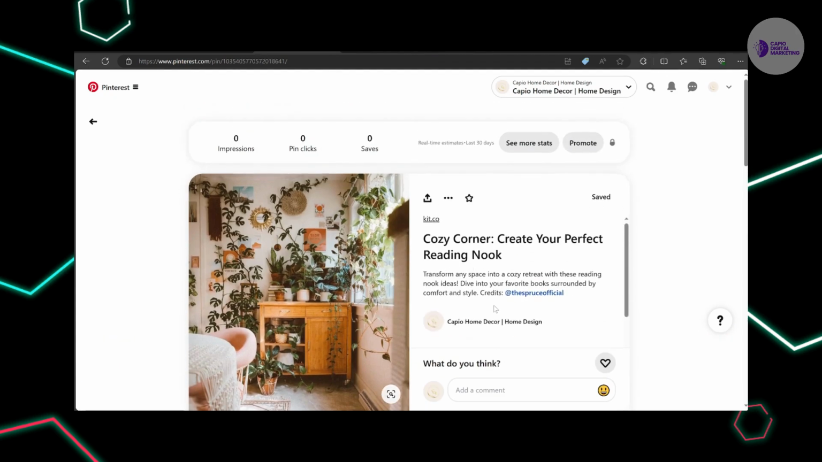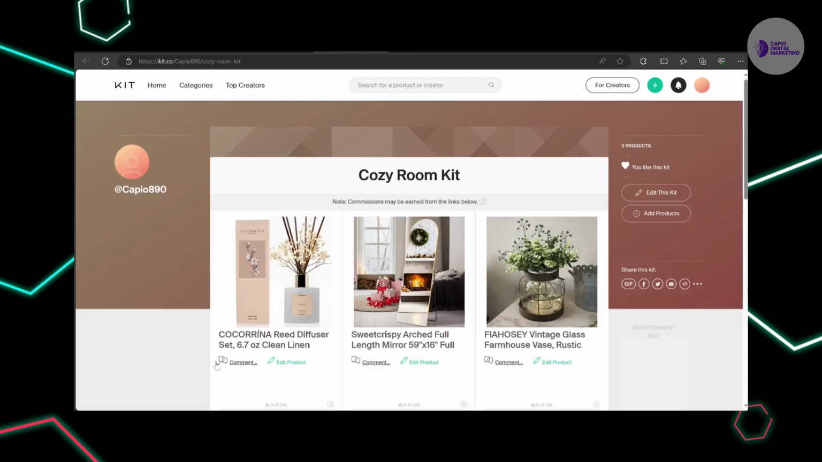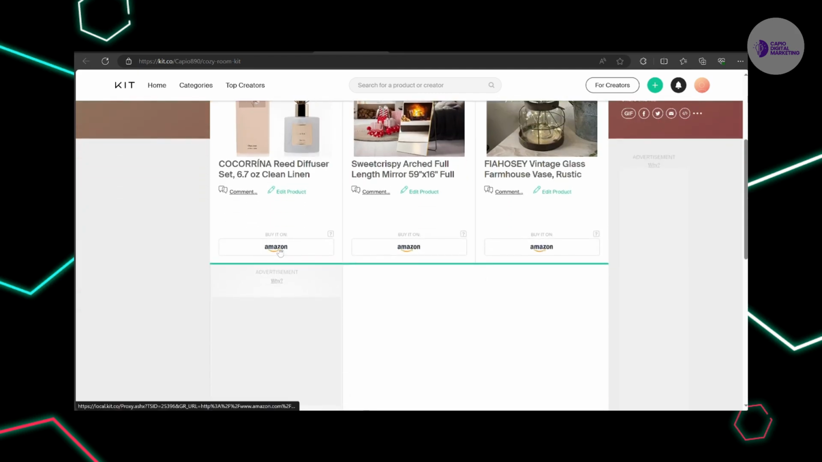Someone can see this, they can click on this link, which is going to redirect them to the store where they can purchase the items from the actual image. And I'm going to earn affiliate commissions because all of these are connected to Amazon. So if you have an Amazon Associates account, you can earn affiliate commissions just like that.